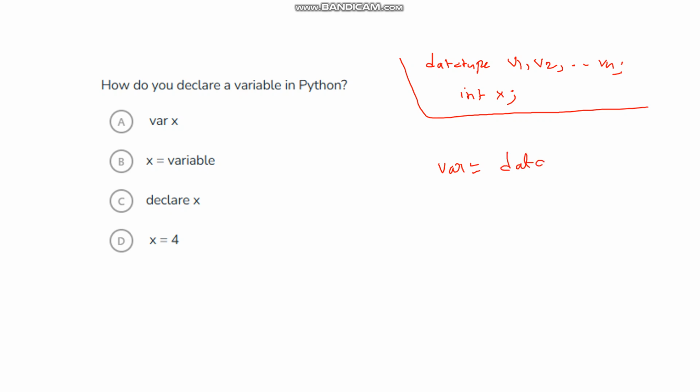If I write x equals 4, the 4 is stored in the variable x, and x is an integer variable. Whenever I write y equals 1.2, 1.2 is a floating point value, so y is a floating point variable. There is no need for a separate declaration. Depending upon the data, the type is automatically attached. Option D, x equals 4.